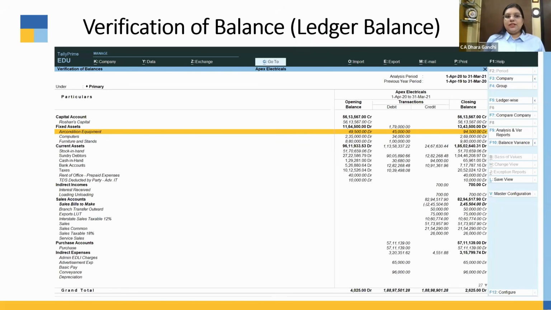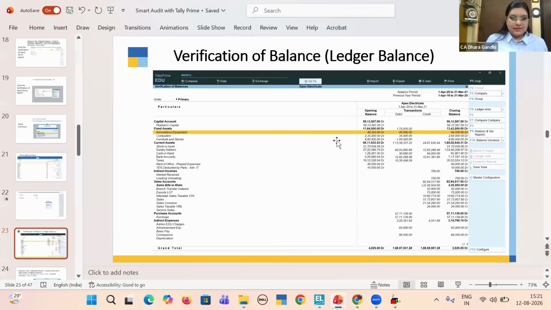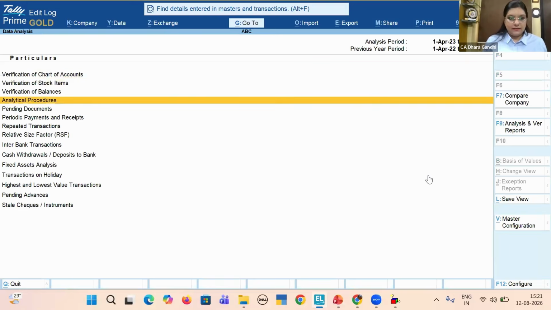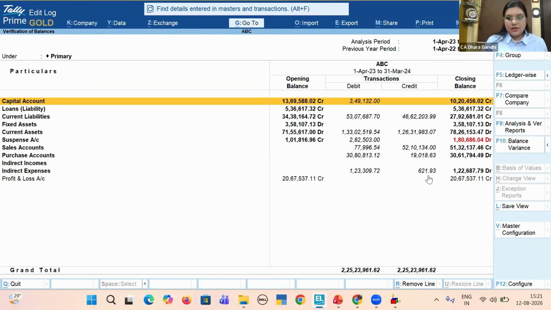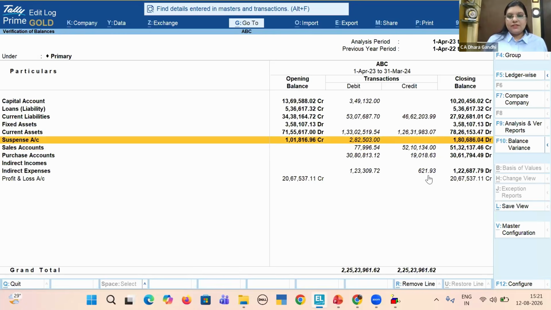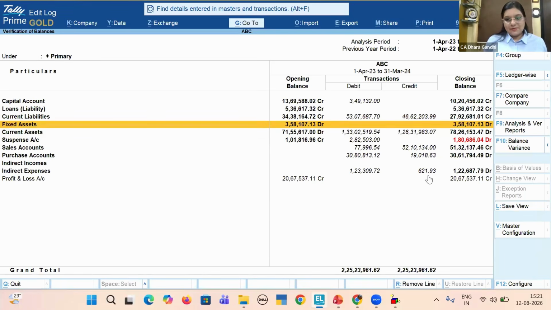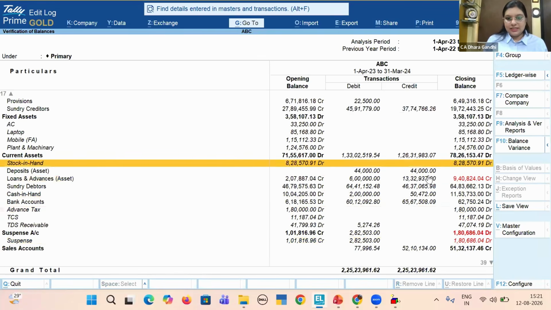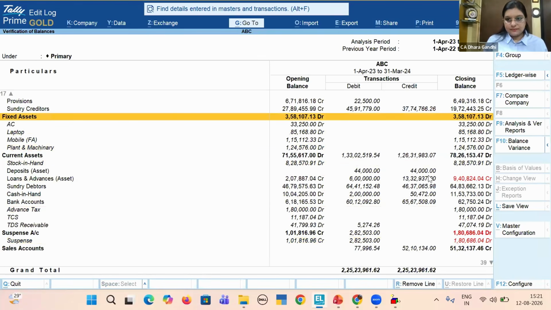So the third portion we'll be taking is verification of balances. Again, I'll go to data analysis and verification of balances. You can see the balances specifically which are negative balances or suspense balances are highlighted in red. Now again, I can see this in detail also.